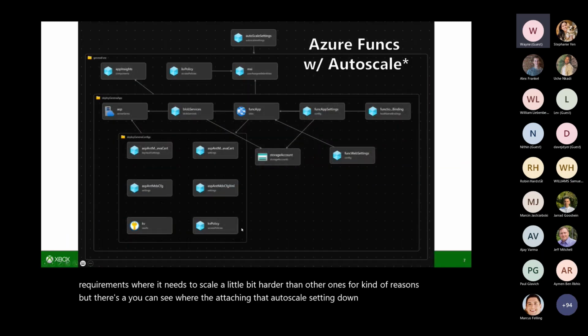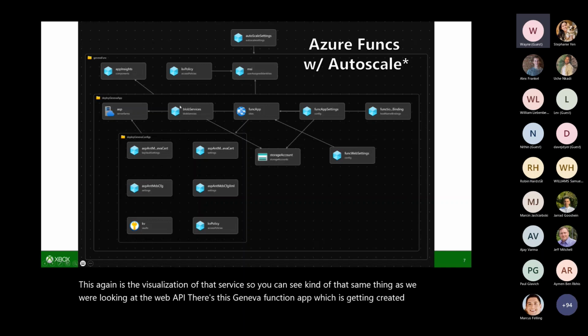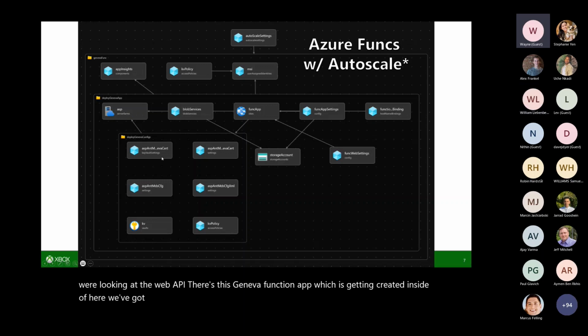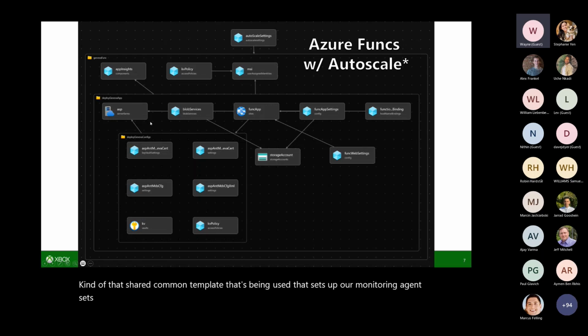This again is the visualization of that service. So you can see that same thing as when we were looking at the web API. There's this Geneva function app, which is getting created. Inside of here, we've got that shared common template that sets up our monitoring agent, sets up our apps, or whatever. Here, because this is a function, we're also setting up a storage account. But I think you get the idea here.